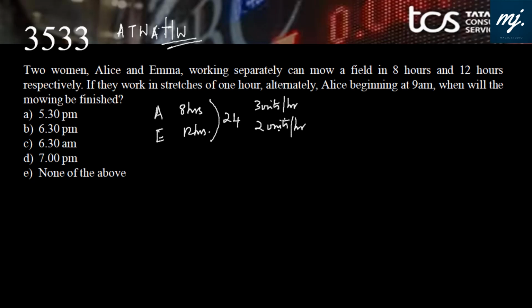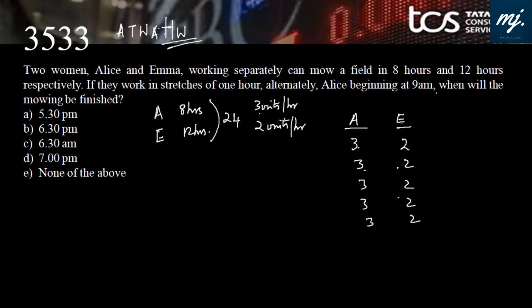Now let's see what is given. If they work in stretches of 1 hour alternatively, Alice beginning at 9 am, when will the mowing be finished? And we know the drill for this. Just write the pattern. Pattern is A and then B. When A comes, she will produce 3 units. Then B will come and in 1 hour she will produce 2 units. Keep on writing 3, 2, 3, 2, 3, 2 till you reach the total of 24.